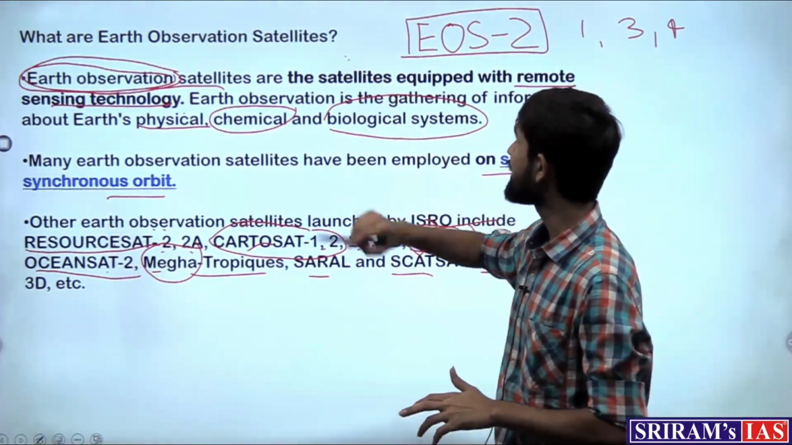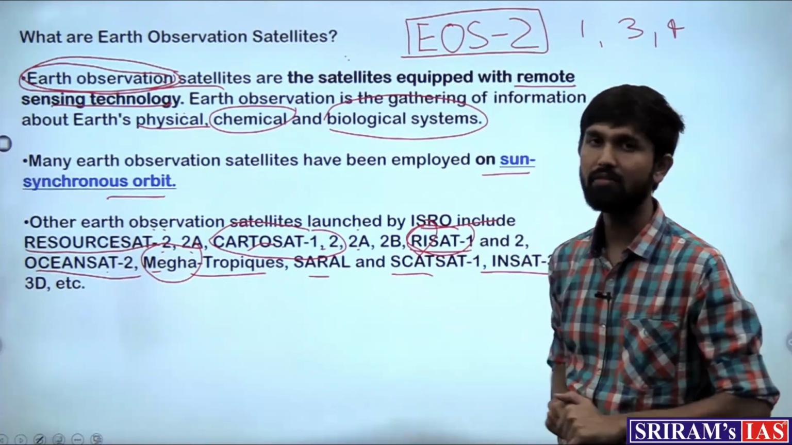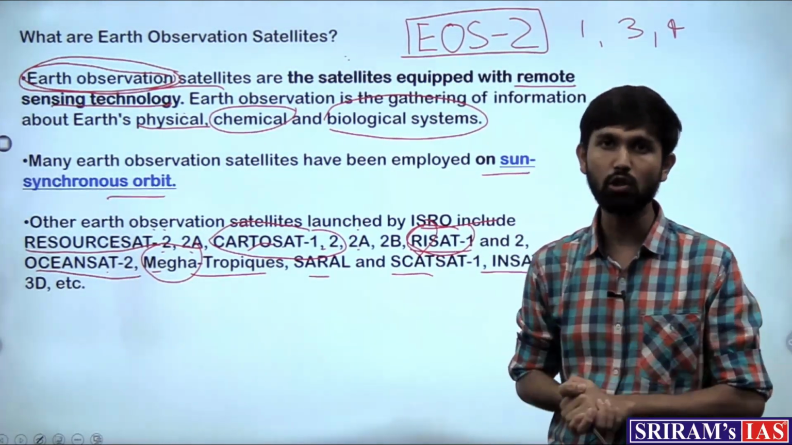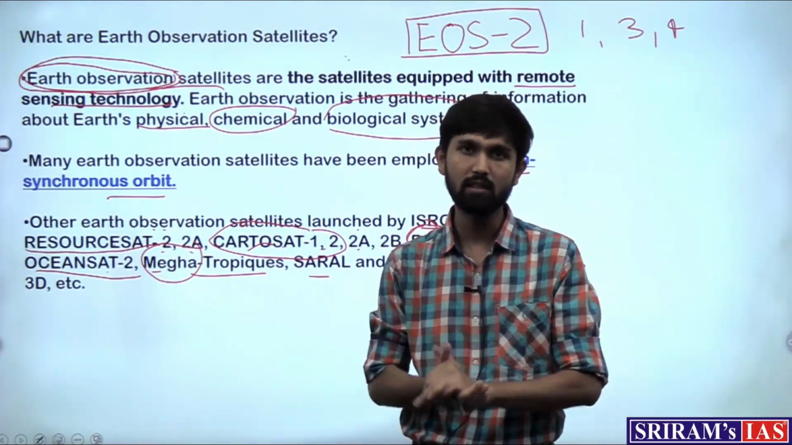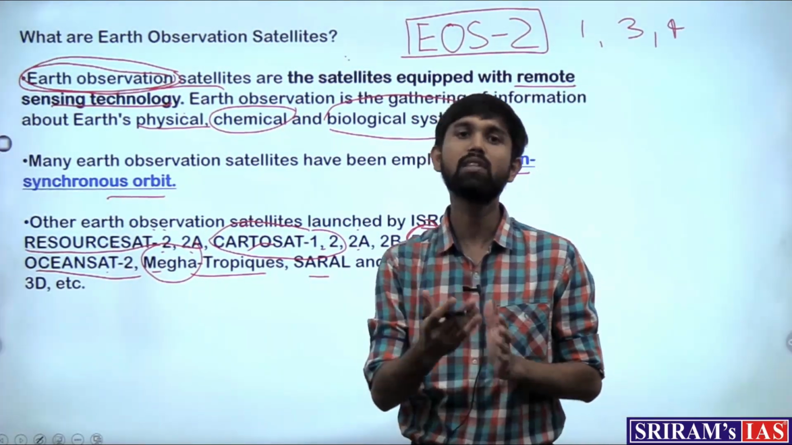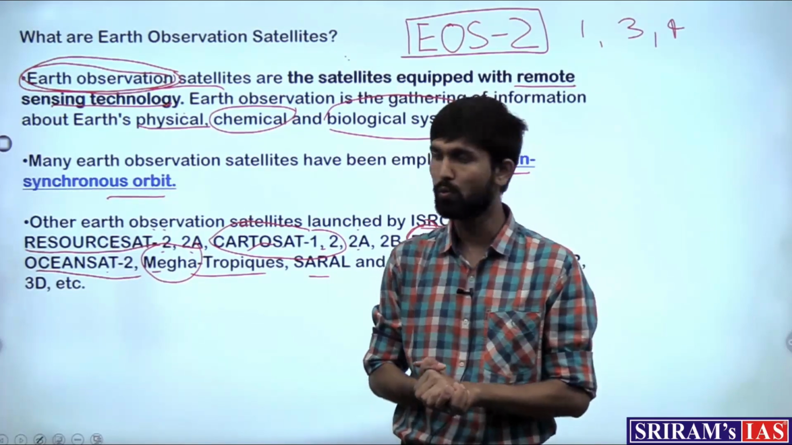So the one satellite which was carried by the SSLV was the EOS-2, or the Earth Observation 2 satellite, which was being launched, but since the mission has become a failure right now, the other version of the satellite will be launched soon by ISRO.